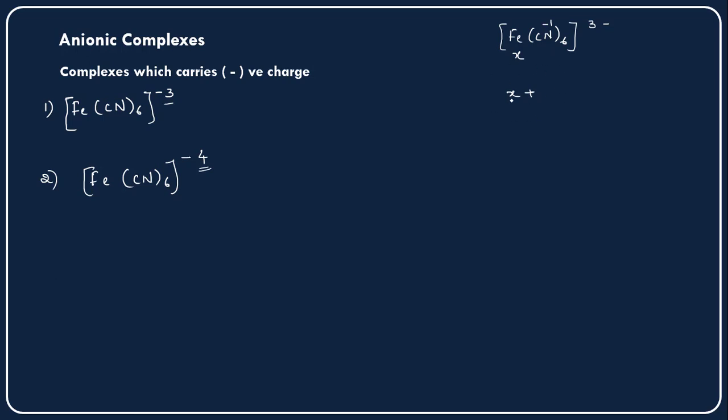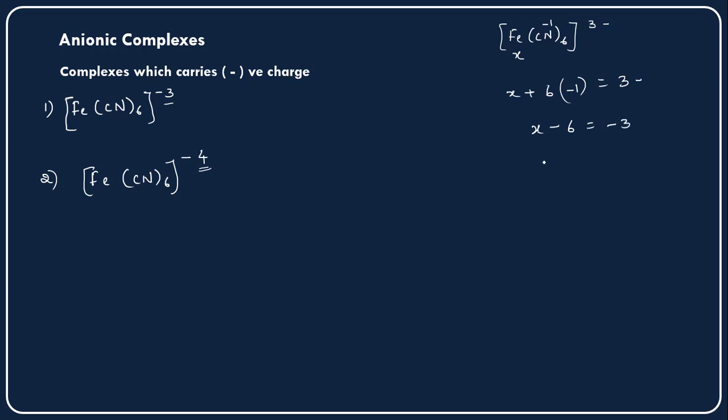The right hand side should be equal to the left hand side, right? Here on the left side, how many ligands are there? 6 cyanide ions are there, and each cyanide is carrying a minus 1 oxidation state, and this is equal to minus 3, right? So x plus 6 into minus 1, which is minus 6, is equal to minus 3.